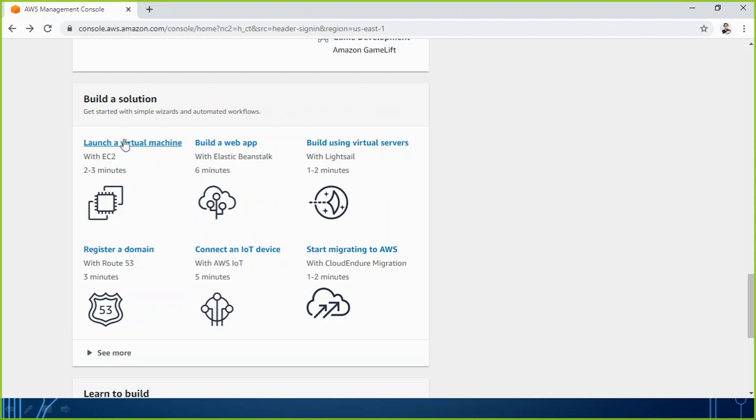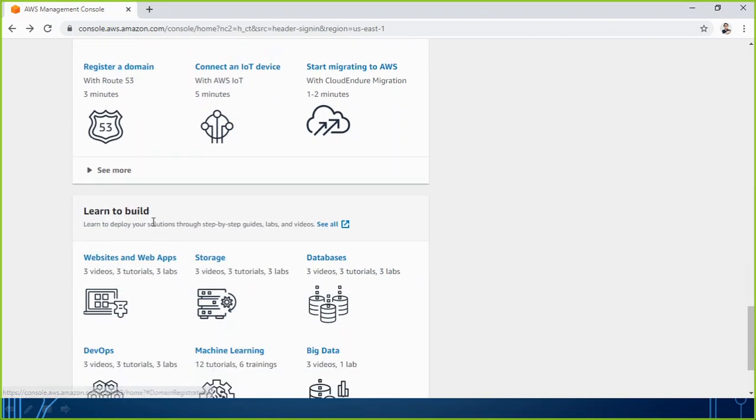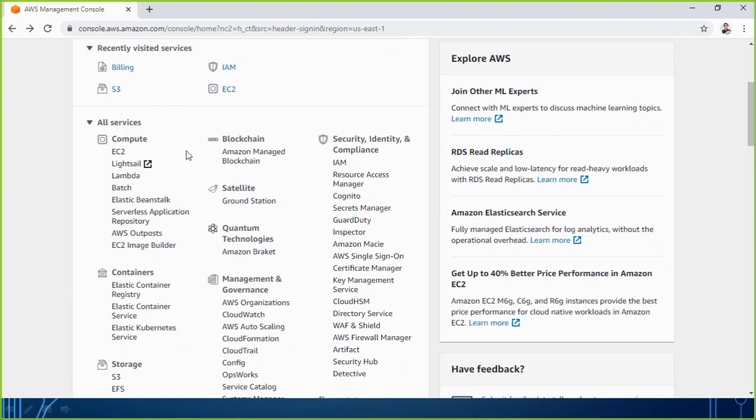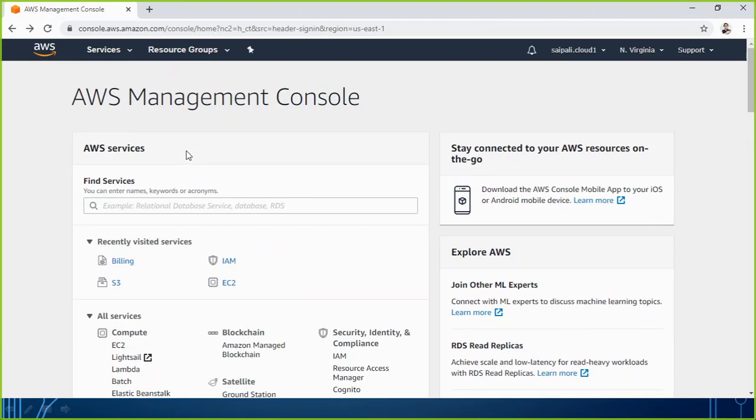Such services you can directly start from here. There is also something like learn to build. Here you will get some video tutorials or labs which you can use for training. Thereafter, as we know, cloud service is a kind of service where you pay as you use, right?